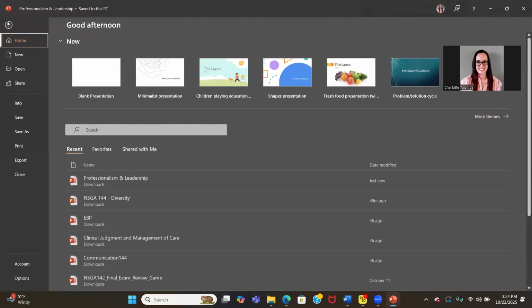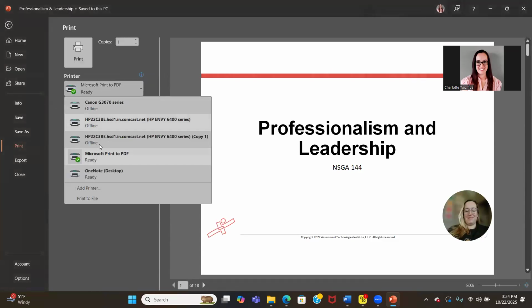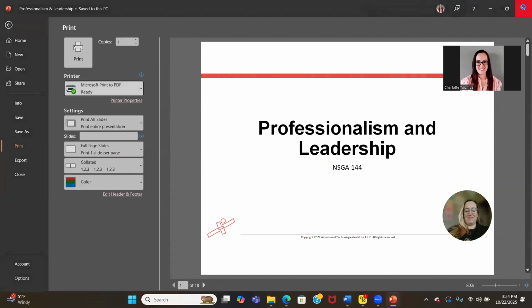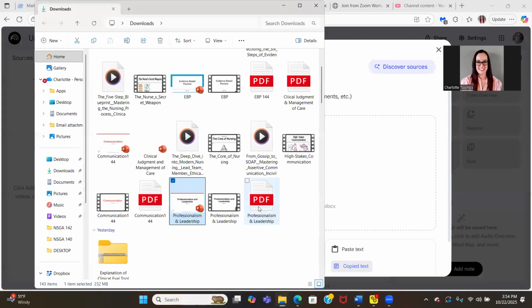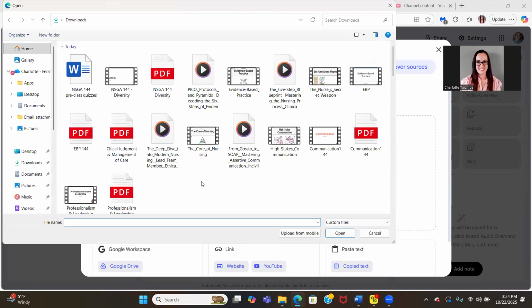So I'm going to say File, Print. And then instead of printing it to a printer, I want to print it to a PDF. So on mine, it just says Microsoft Print to PDF. Once you do that, it will make a version for you that is a PDF and you can upload it. So I've got my PDF version now. I'm going to upload that here.